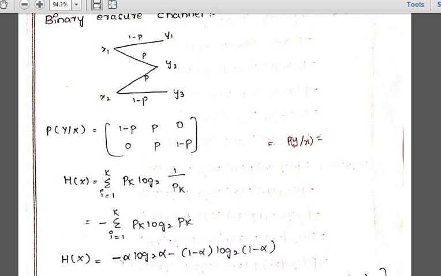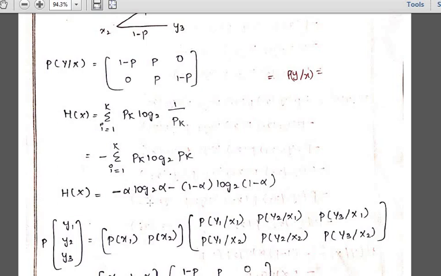So here H of x equals minus p of x1 into log 2 of p of x1, minus p of x2 into log 2 of p of x2. So we get minus alpha log 2 of alpha, that is p of x1, minus (1 minus alpha) into log 2 of (1 minus alpha). This is the output that we have got from the entropy equation.